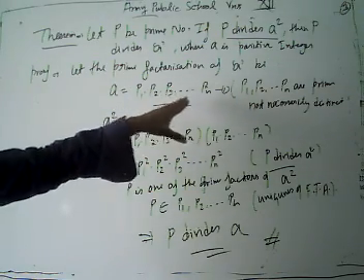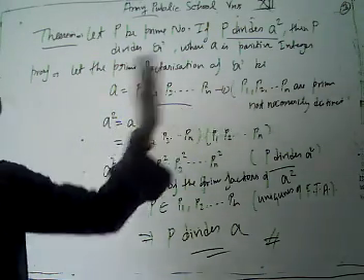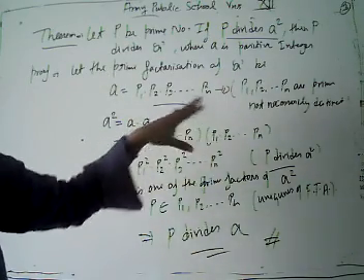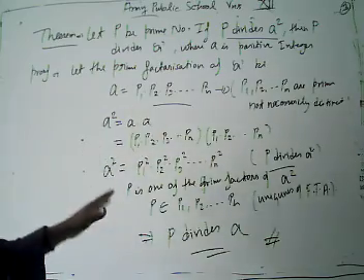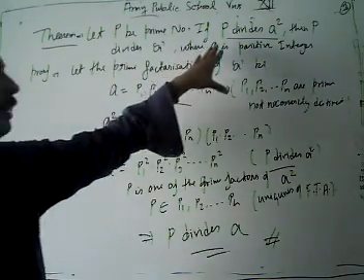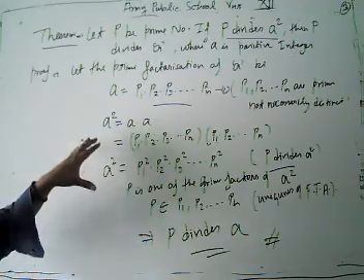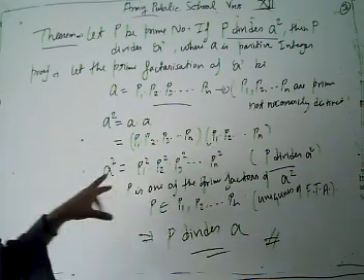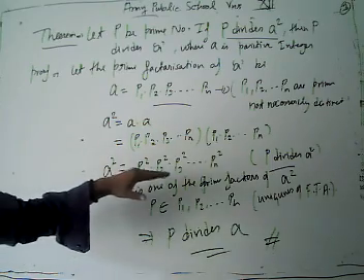Suppose it's n prime factors P1, P2, P3, Pn, with P1, P2, Pn primes and not necessarily distinct; maybe some are repeated. Now we discuss P divides A square. A square is A into A, meaning P1, P2, Pn times P1, P2, Pn. So A square can be written as P1 square, P2 square, P3 square, Pn square.